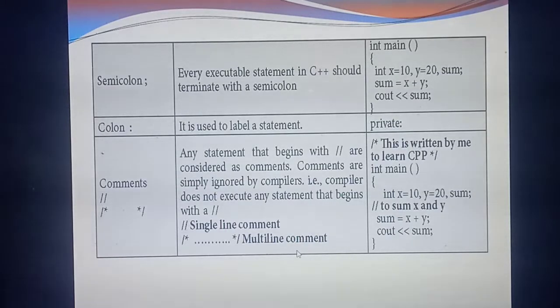Understand what comment lines are? See this example, you have already studied the same. Before starting the program, they write two lines. Backslash asterisk, "this is written by me to learn CPP." What's the meaning of this? Just for instruction, they are giving: this program is written by me for learning.